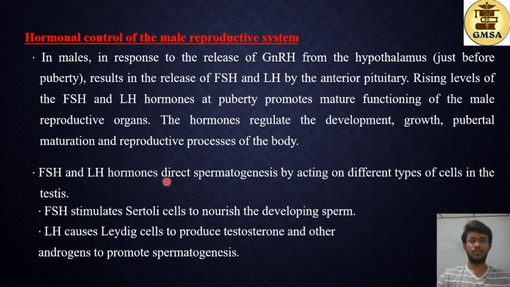FSH and LH hormones direct spermatogenesis by acting on different types of cells in the testes. First of all, FSH stimulates Sertoli cells to nourish the developing sperm. Then LH causes Leydig cells to produce testosterone and other androgens to promote spermatogenesis. So this is how FSH and LH contribute to the pubertal maturation and the reproductive process of the human reproductive system.